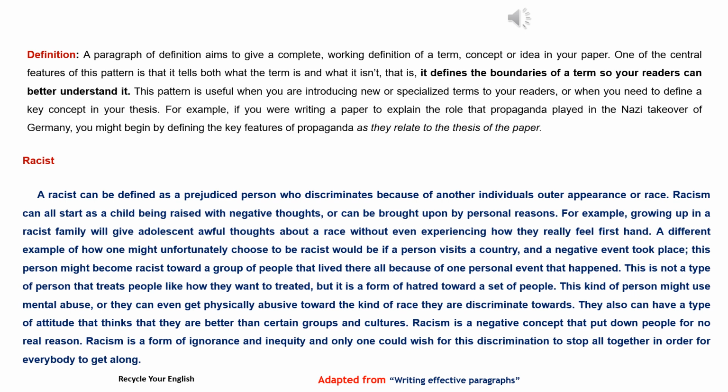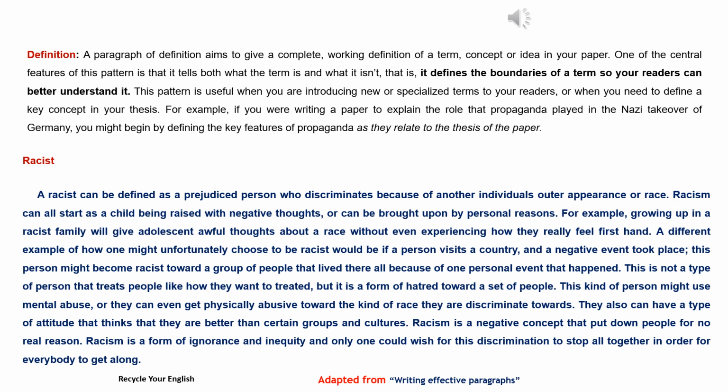Racist. A racist can be defined as a prejudiced person who discriminates because of another individual's outer appearance or race. Racism can all start as a child being raised with negative thoughts, or can be brought upon by personal reasons. For example, growing up in a racist family will give adolescents awful thoughts about a race without even experiencing how they really feel firsthand.